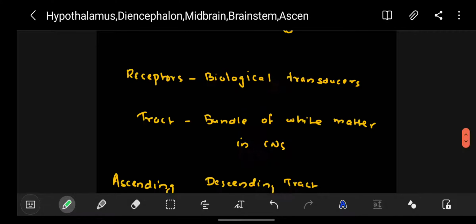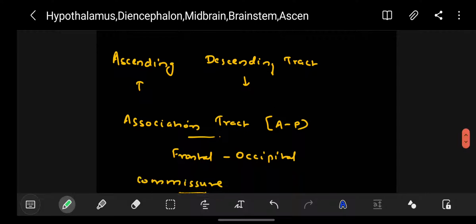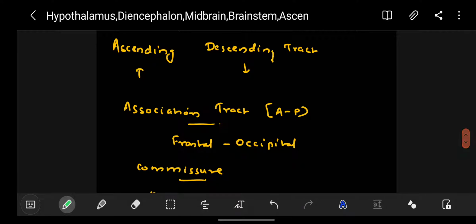Ascending tract. So in our brain we have a bundle of white matter, that is a bundle of axons, which is called a tract in the central nervous system. We have certain upgoing systems, which are ascending tracts, and certain downgoing systems, which are descending tracts. And in our central nervous system we have tracts, bundles of white matter, which connect from anterior to posterior, that is our frontal cortex and occipital cortex are connected. That is the association tract.